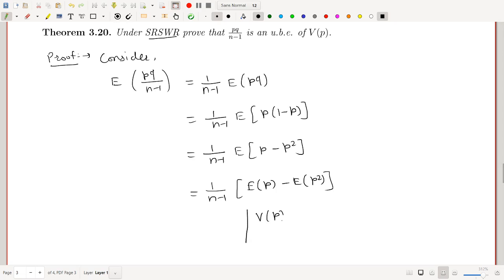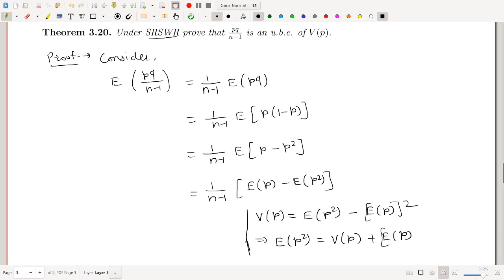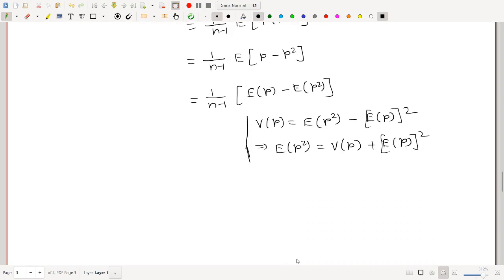So variance of p is equal to expected value of p square minus expected value of p whole bracket square. So expected value of p square is now variance of p plus expected value of p whole bracket square.